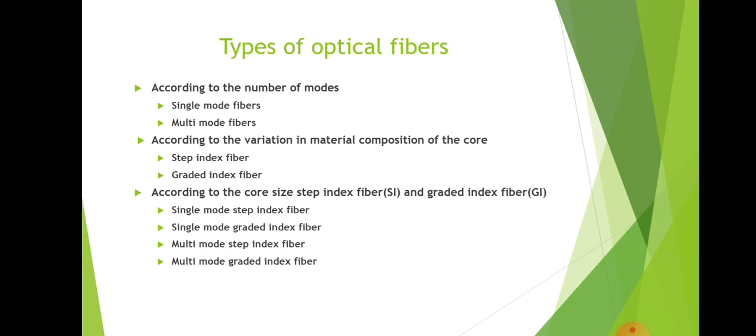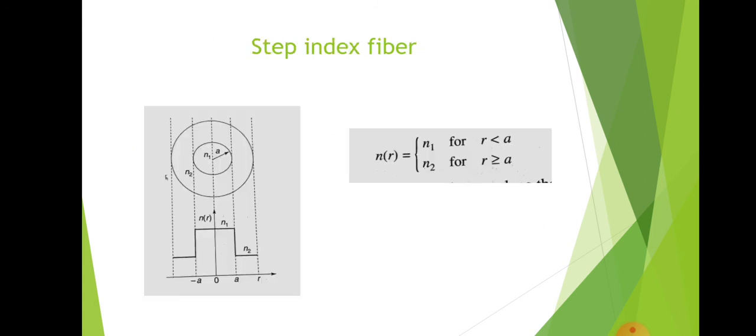According to the core size, step index fiber and graded index fiber can again be classified into four categories. First is single mode step index fiber, second is single mode graded index fiber, third is multi-mode step index fiber, and fourth is multi-mode graded index fiber. These are the main classifications of the optical fiber.